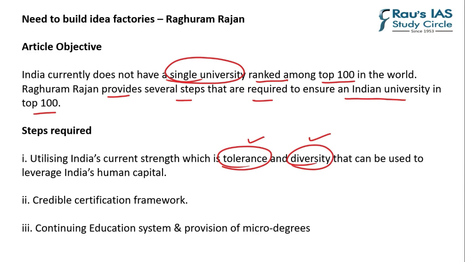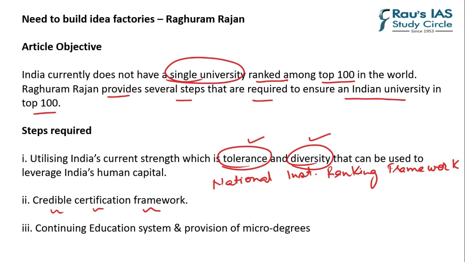The second important aspect is the credible certification framework. The government has formed a current certification framework, the National Institutional Ranking Framework, and is undertaking reform of current educational accreditation bodies such as UGC, AICTE, Medical Council of India, among others. So we need a credible certification framework which can enhance the quality of education given to people here.